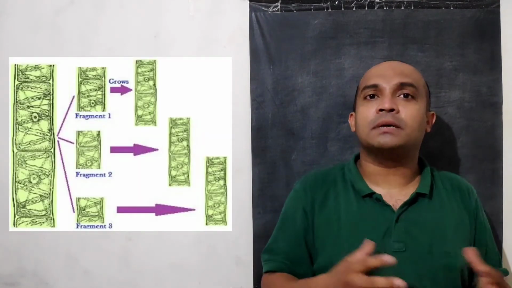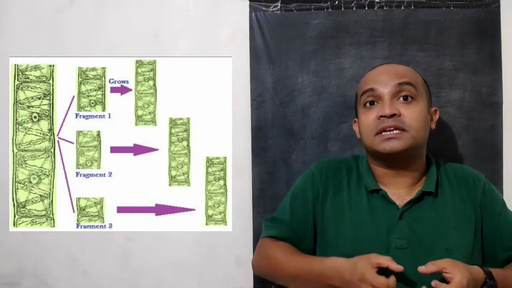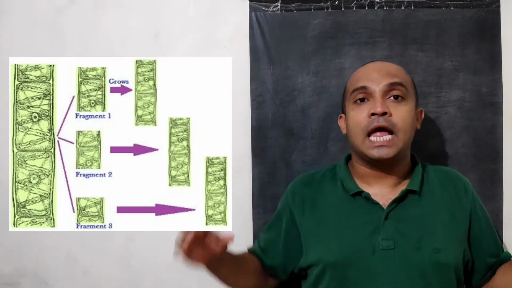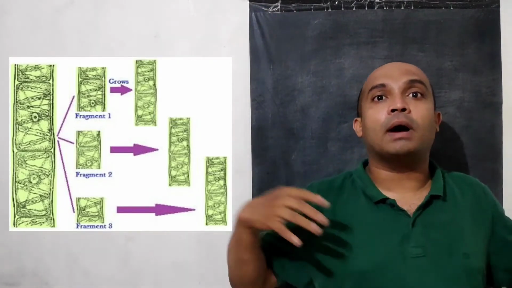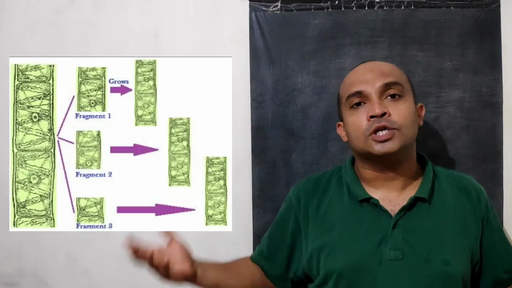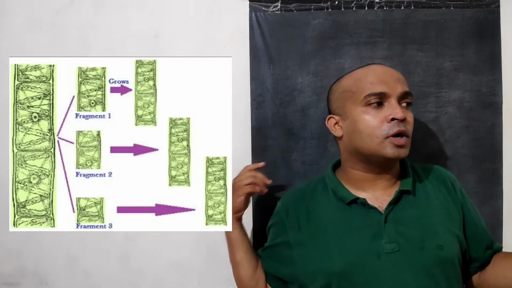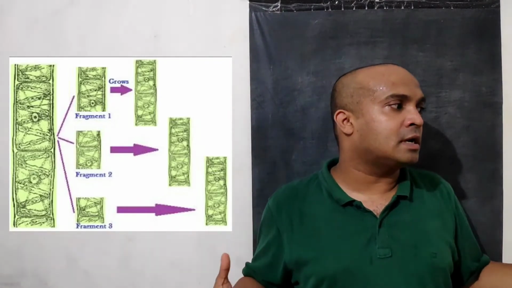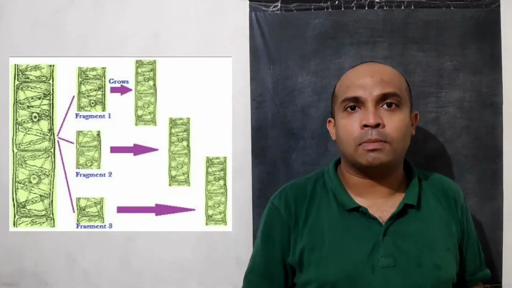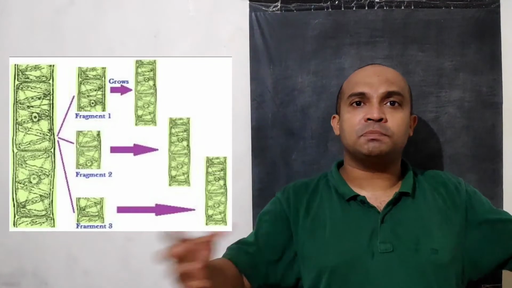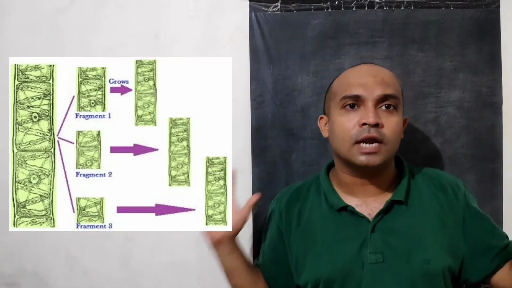Next one is fragmentation, wherein organisms like Spirogyra divide themselves, right? These organisms are multicellular, and they divide themselves into many parts, and each of these parts will develop into a whole new organism. This reminds me of God killing demons, where parts of the demon's body fall apart and each part develops into a whole new individual, right?